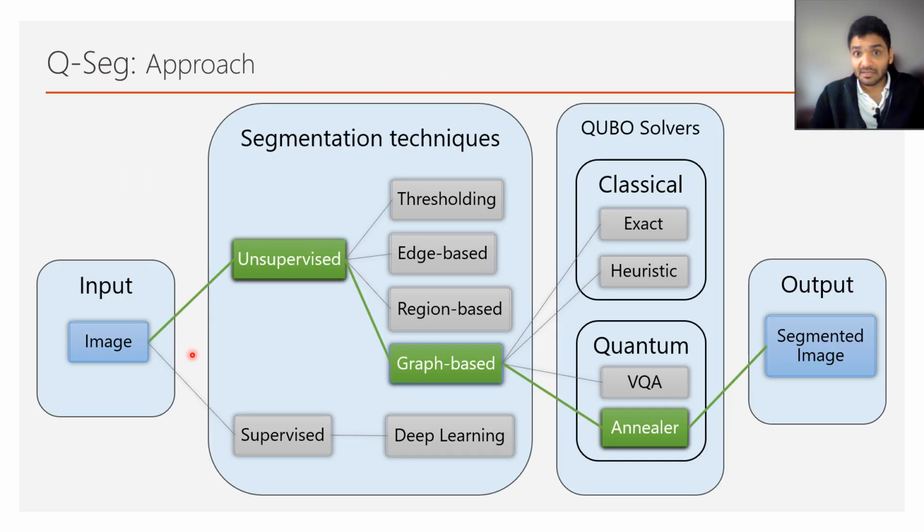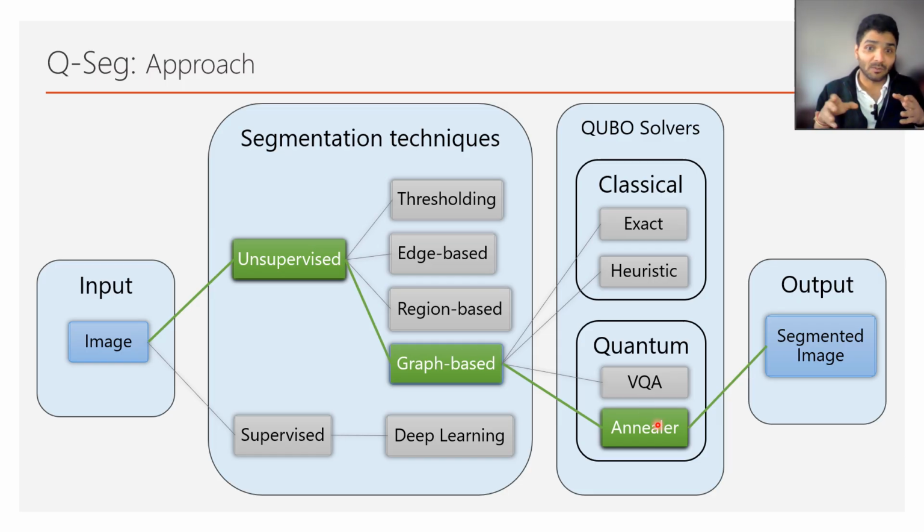When we consider segmentation, we can choose to either go for supervised or unsupervised technique. Domains like Earth observation or medicine have a requirement of large amount of reliable label data, which is infeasible. Thus, we have to go for unsupervised technique. There are several traditional image processing techniques which can be broadly classified into these four categories, each of them having their own pros and cons. And the least explored among them is the graph-based segmentation due to its sheer complexity, which eventually makes it a sweet target for quantum computers.